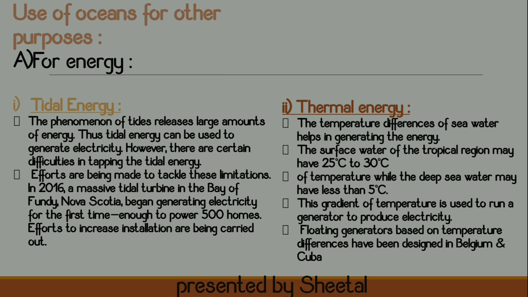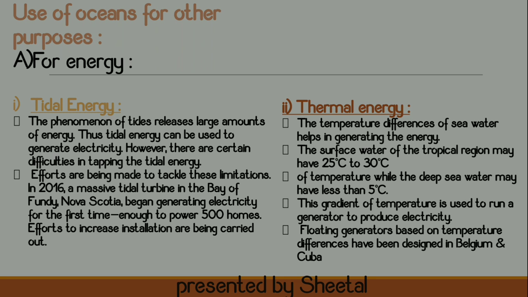Next is your thermal energy. Thermal means what? The temperature differences. The temperature differences of seawater help in generating energy. The surface water of the tropical region may have 25 to 30 degrees of temperature, while the deep sea water may have less than 5 degrees Celsius. The gradient of the temperature is used to run a generator to produce electricity, and floating generators based on temperature differences have been designed in Belgium and Cuba.